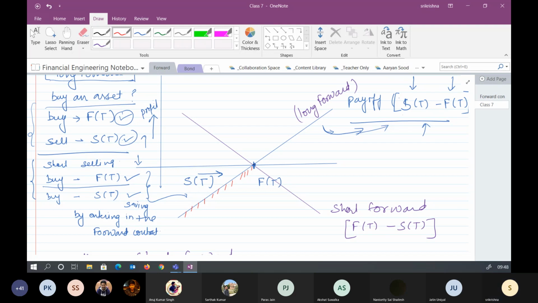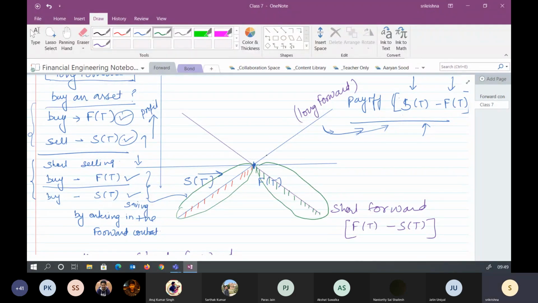Yes, sir. Correct. Similarly, for the short forward, if the market price at the expiry is more than the contract price, this is the area of the risk where you will have a negative one. If you would have sold it into the market, you would have generated a larger amount compared to the contract price. So this is one area of risk related with the long forward, and this is the other half of the risk, related with the short forward.